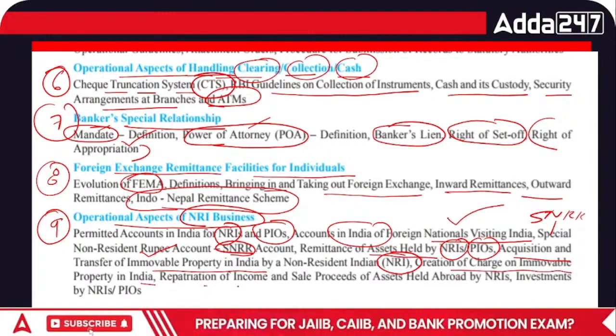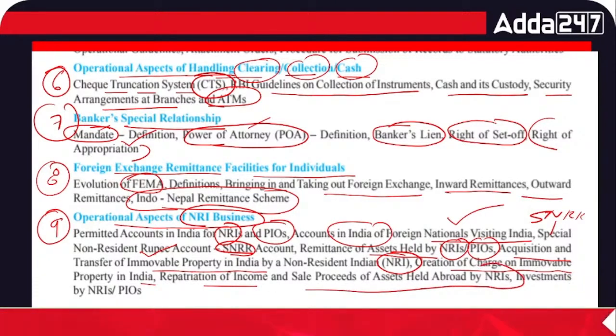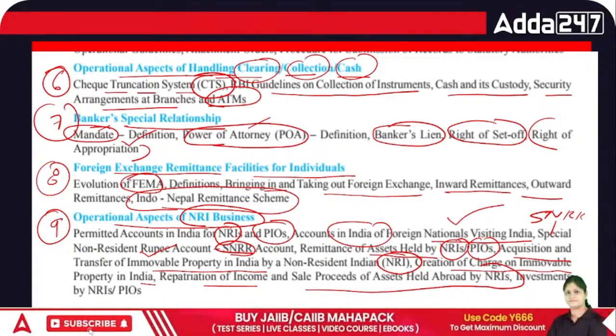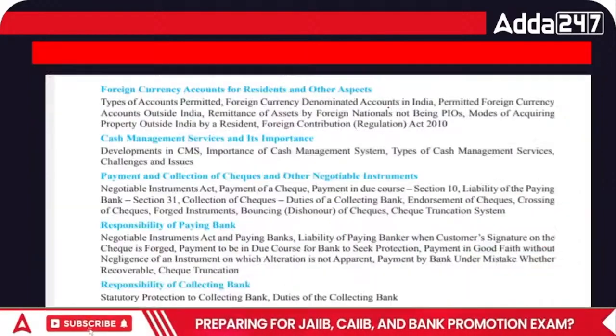Then repatriation of income and sale proceeds of assets which are held abroad by our NRI, right? So how will that income be repatriated, and what are the assets which are held abroad by an NRI, and investment by NRI and PIO. So this is your chapter number 9.